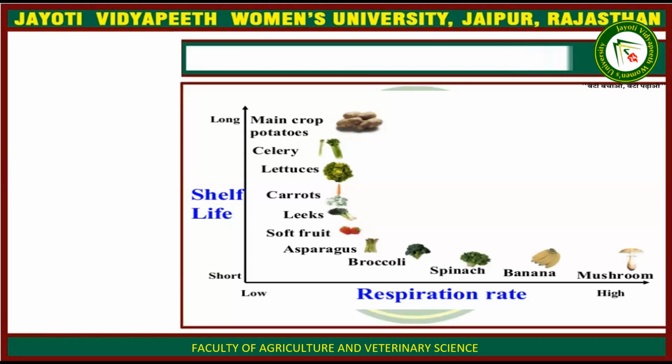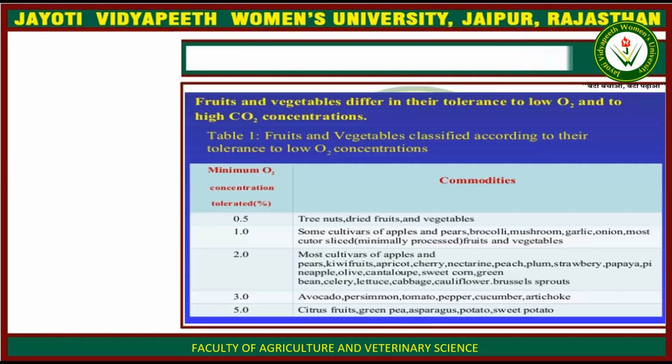This is the graph between shelf life and respiration rate, that is, long shelf life or short shelf life, and low respiration rate to high respiration rate. The mushroom has short shelf life because it has a high respiration rate, whereas the main crop potatoes have a low respiration rate, therefore they have a high shelf life.